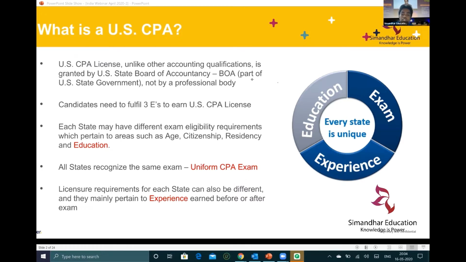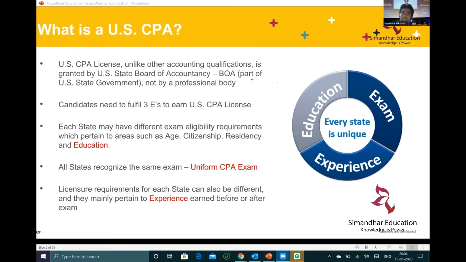So what is a US CPA? It is very simple, guys. Just like in India we have chartered accountants, US chartered accountants are known as US CPAs, which stands for certified public accountants. There are around 55 states which give this CPA license.